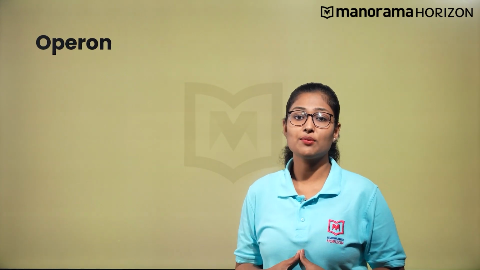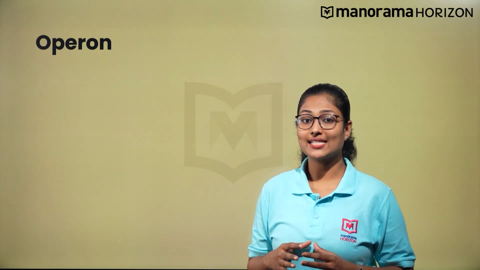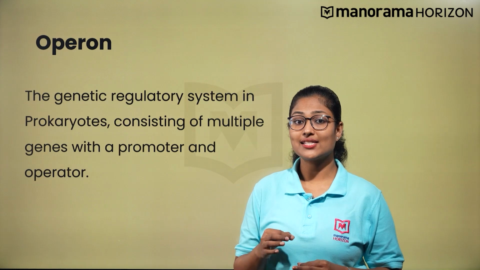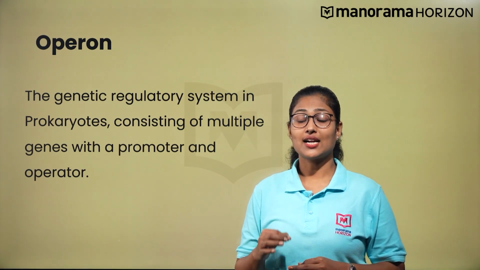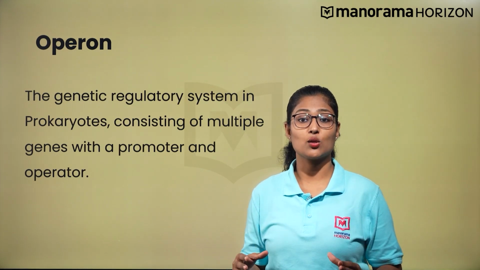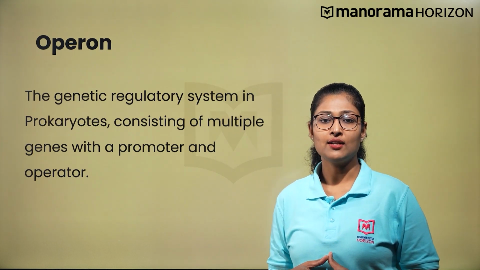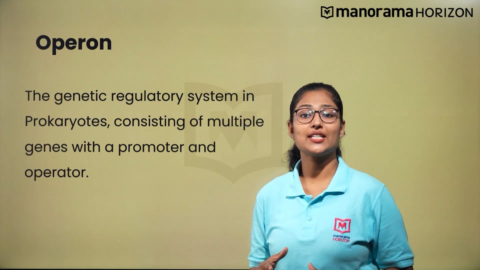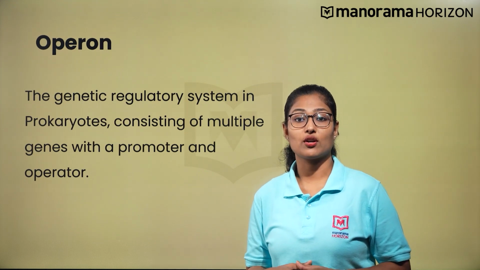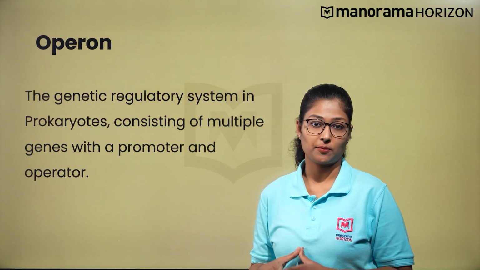Now, another question may arise in your mind. What is an operon? We can define an operon as a genetic regulatory system in prokaryotes consisting of multiple genes with a promoter and an operator site. For example, there is a specific operator present in the Lac Operon and a specific repressor.